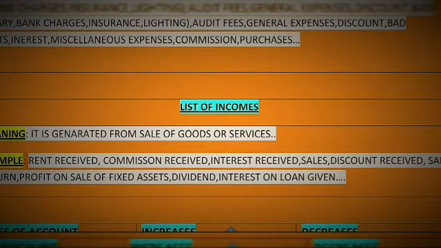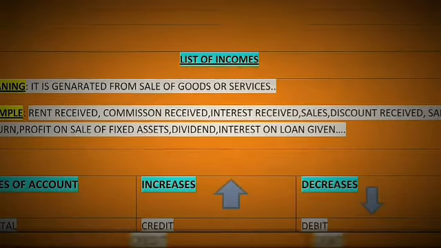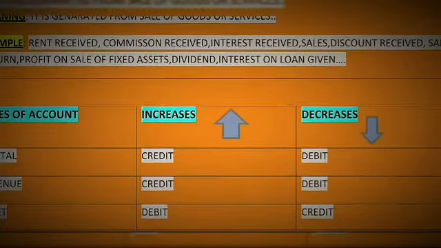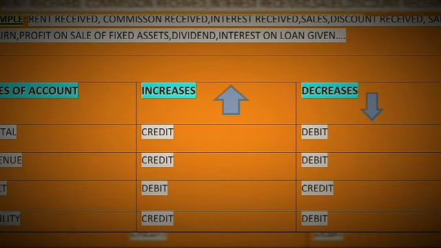Then our point is income. Income means it is generated from sale of goods or services. An organization earns different incomes from different sources such as rent received, commission received, interest received, sales, discount received, etc. Now I provide you the rules of debit and credit according to the modern rules.